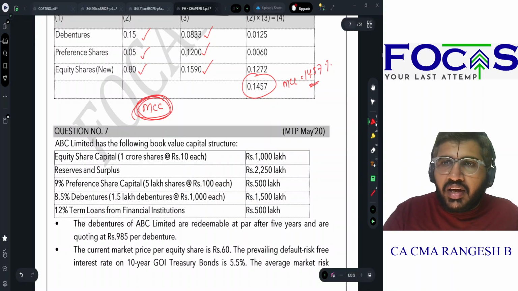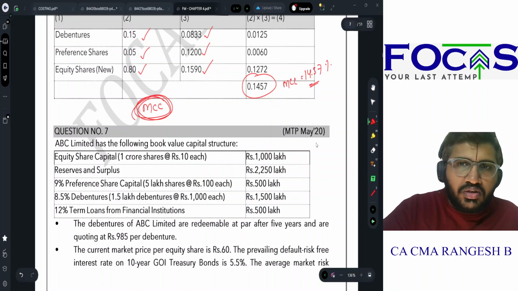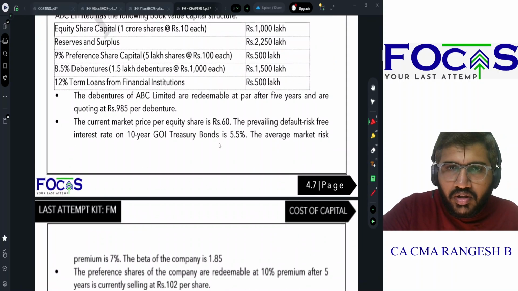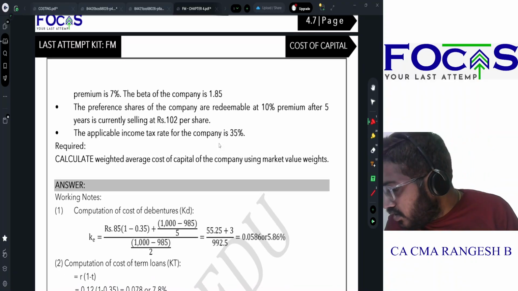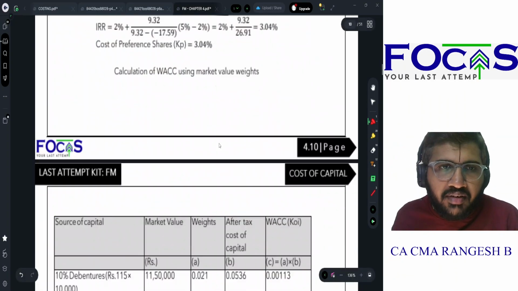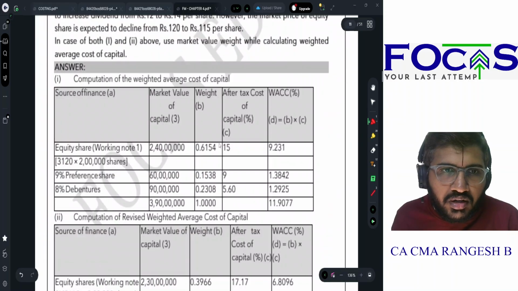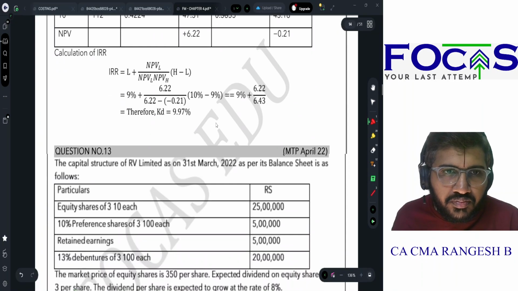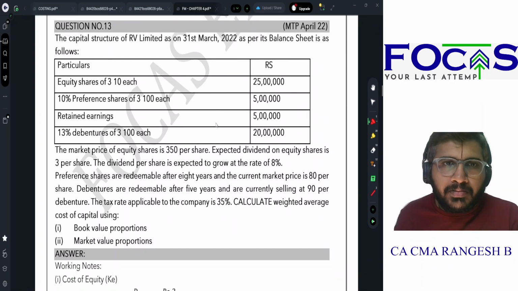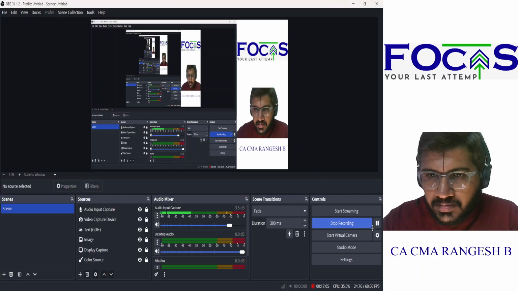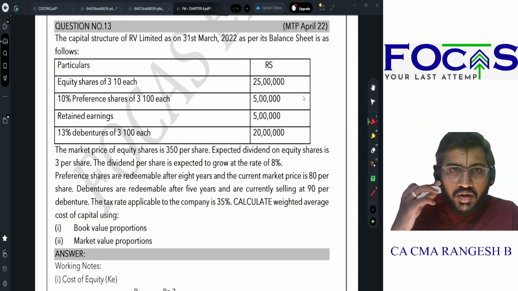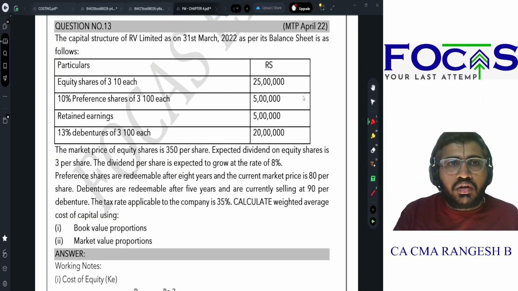Yes, are we clear? Yes, super. So now next we have two more sums that we have to solve. What are those two sums? One is question number 13, book value versus market value. So let us directly go to question number 13 where we cover book value versus market value. So question number 13, we have to solve.